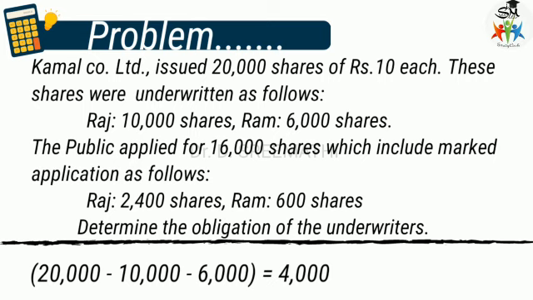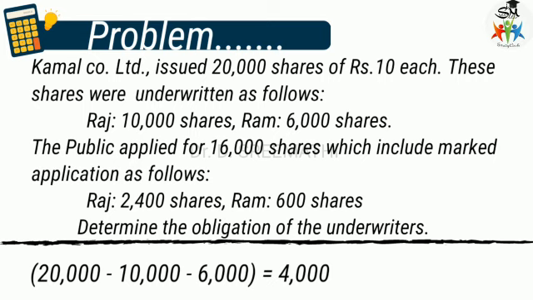Now the applications received are 16,000 shares. The marked applications are 2,400 plus 600, which is 3,000 only. So the balance of 13,000 shares has been credited to the company. Already the company's liability is 4,000 shares, so if you reduce it from the unmarked applications, the balance is 9,000 shares.